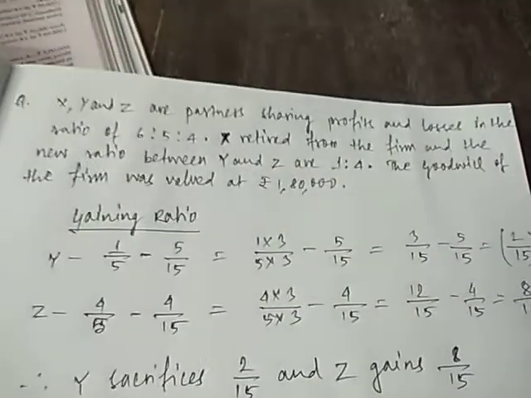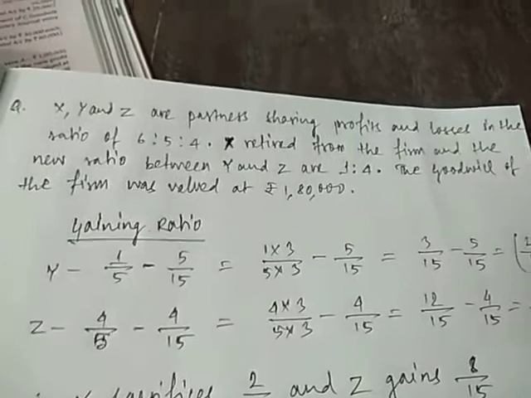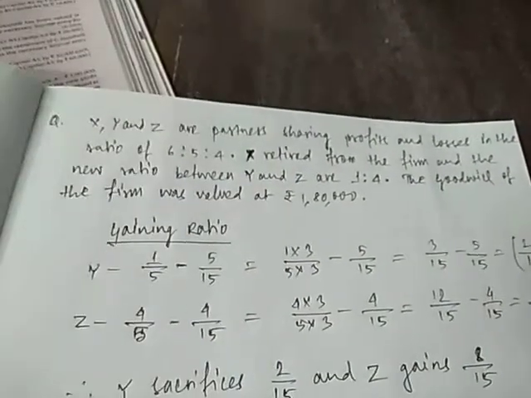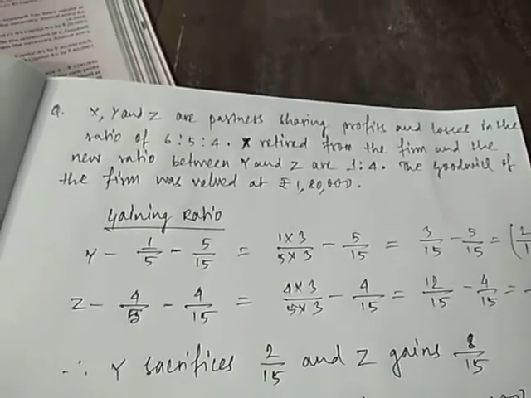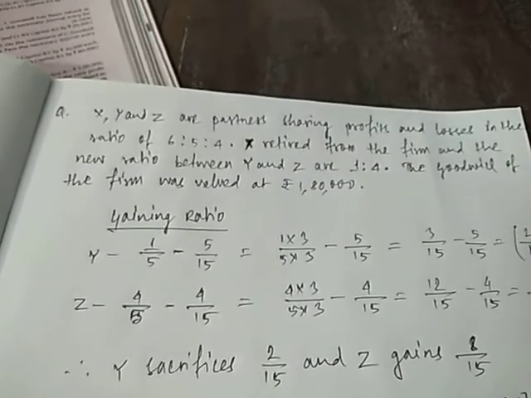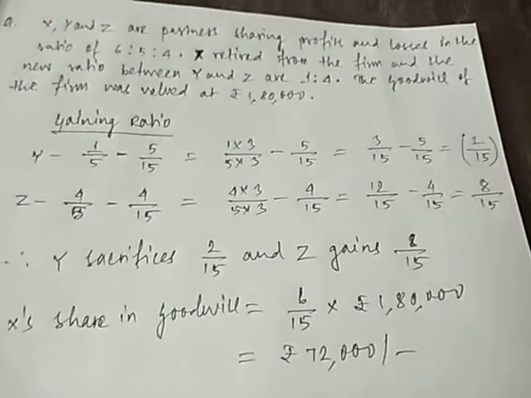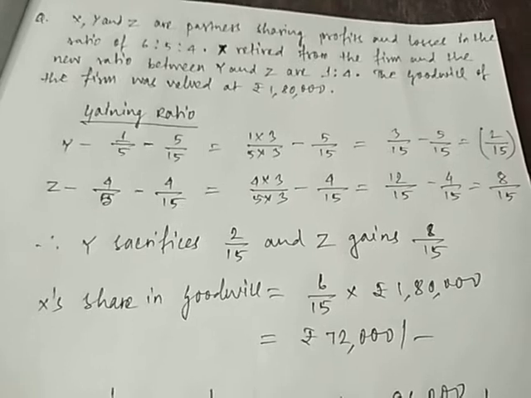X, Y and Z are partners sharing profits and losses in the ratio of 6:5:4. X retired from the firm and the new ratio between Y and Z is decided at 1:4. The goodwill of the firm was valued at rupees 1,80,000. So we'll first of all calculate the gaining ratio. The new share of Y and Z is 1:4, that is 1/5 and 4/5. The old share of Y and Z was 5/15 and 4/15. After doing the calculation, you will get Y negative 2/15 and Z 8/15.